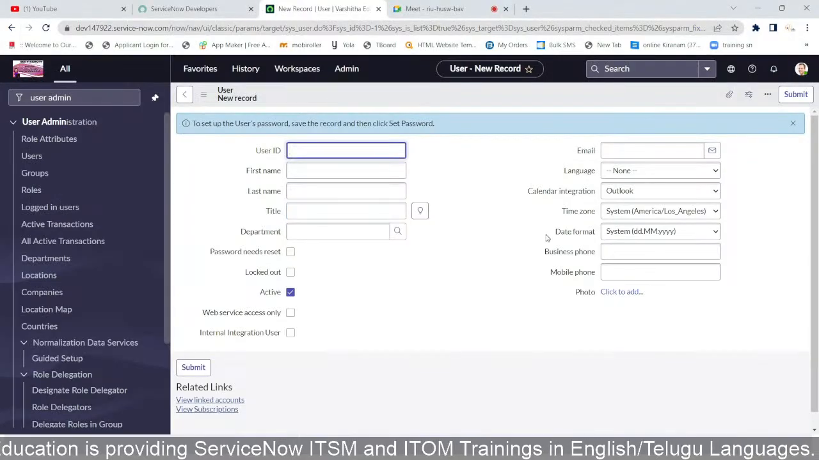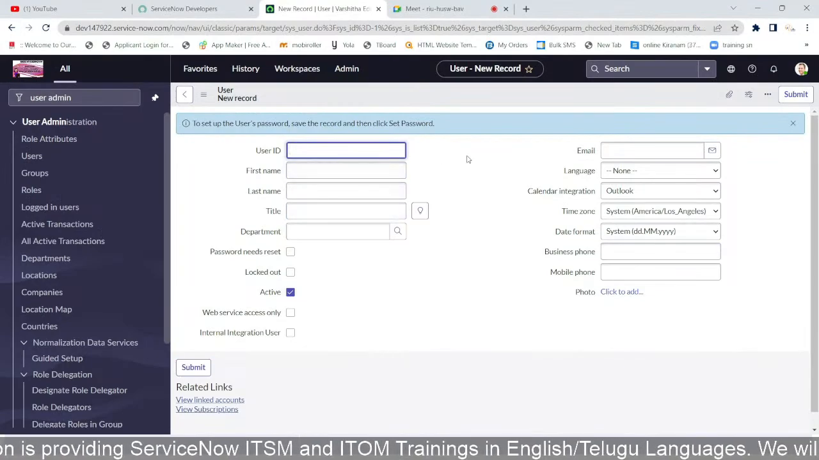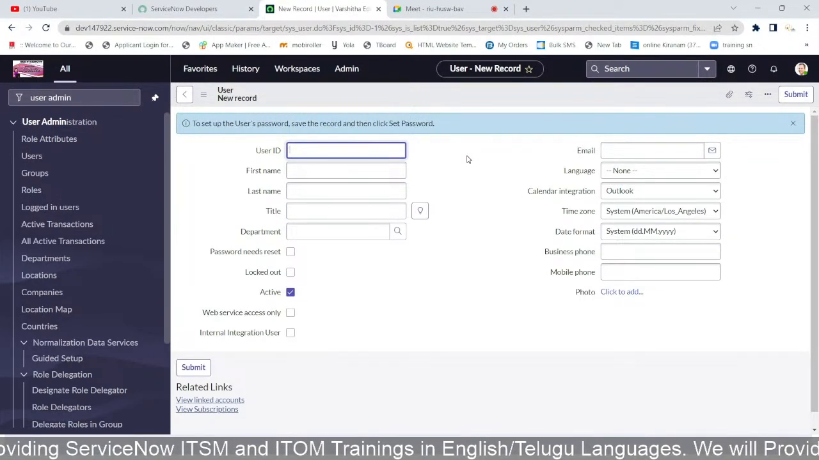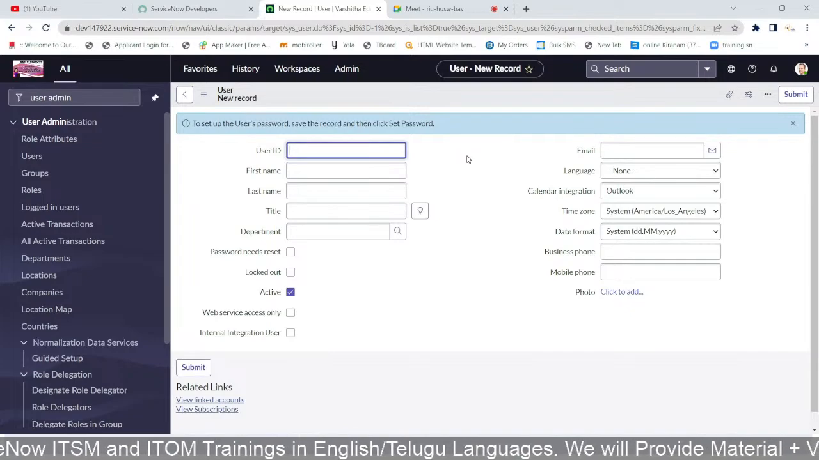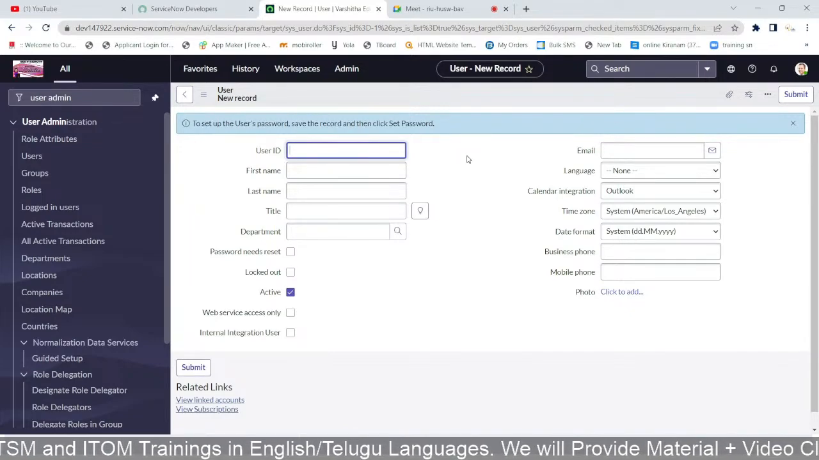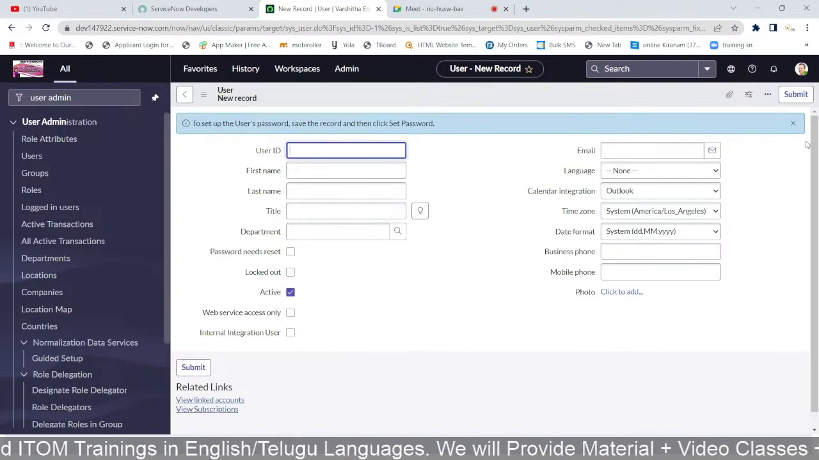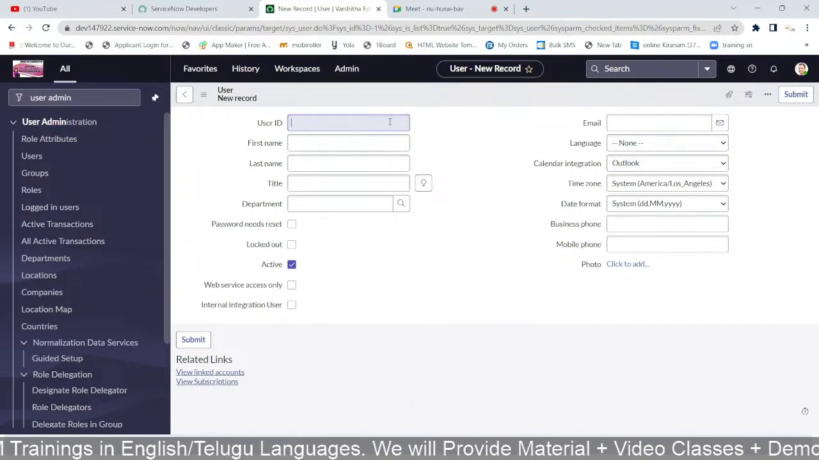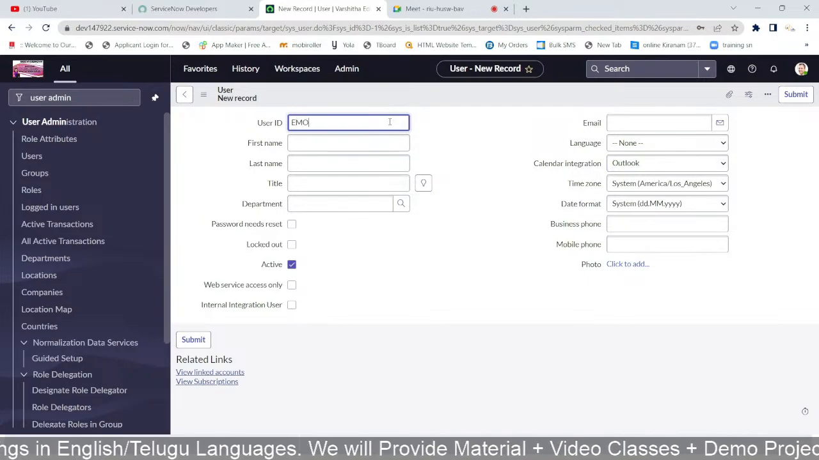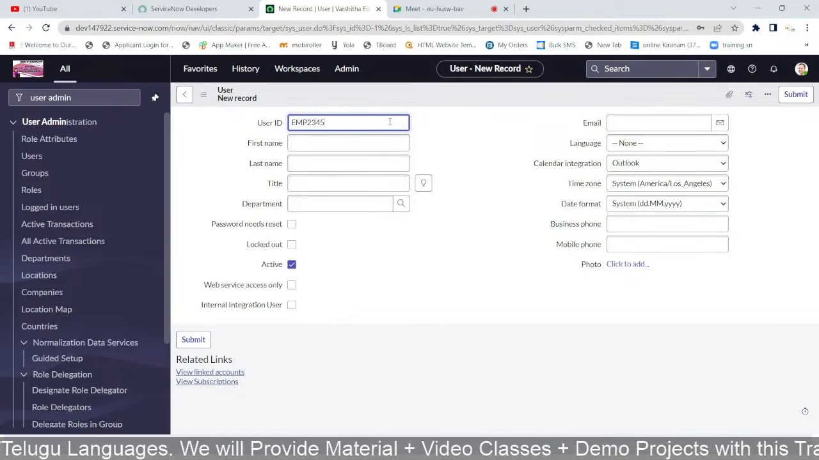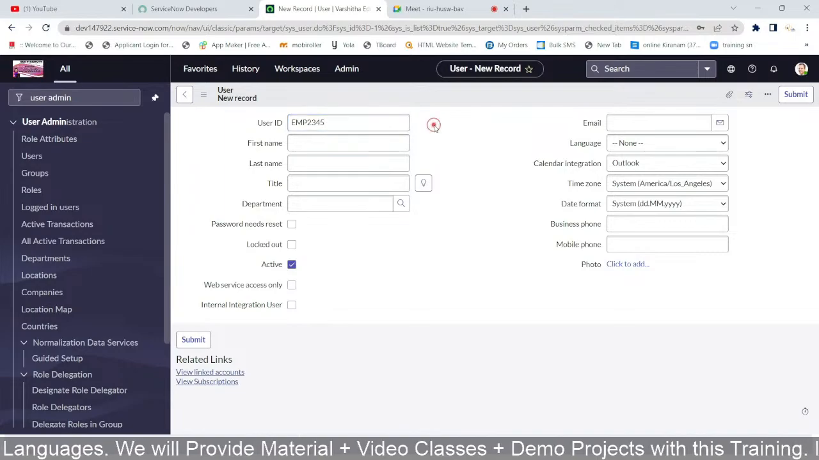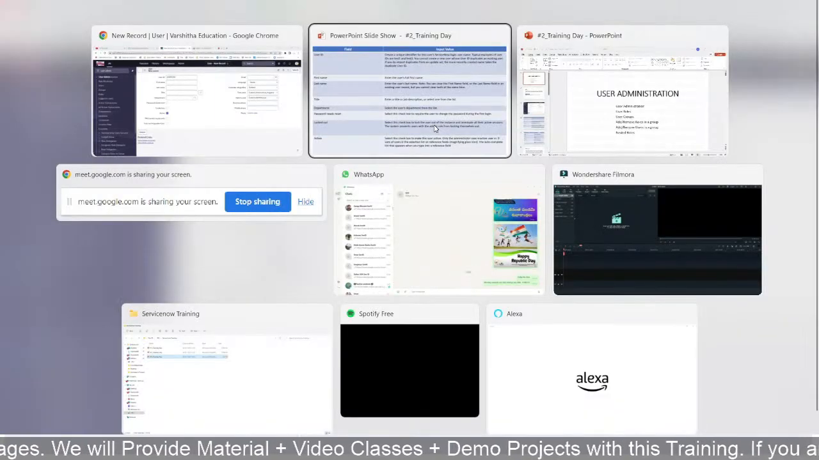Next, we'll go with the user ID. If you want to give any name or anything, duplications are not possible. So I want to give the employee ID only. So EMP, 2345, I have given like this. So that's it. User ID completed.